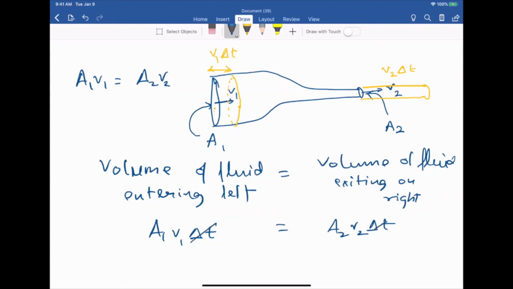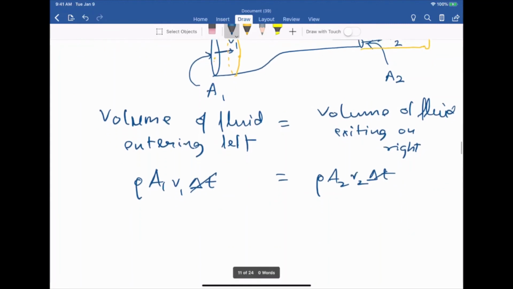Now, if you multiply both sides by the density, then this equation just says the mass of fluid entering on the left is equal to the mass of fluid exiting on the right. That's also another form of the continuity equation.